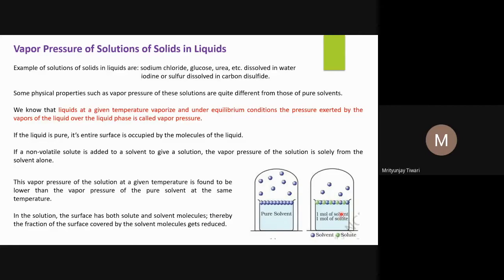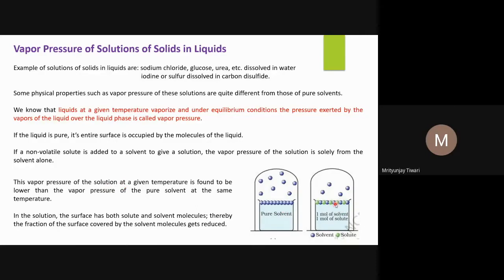Now, the number of molecules of the solvent at the surface is reduced. The fractional distribution, its fraction, is reduced. And since the number of molecules on the surface is reduced, the molecules going into the vapor phase will also be reduced, and the rate of molecules going into the vapor phase will reduce. What does it mean? At the given temperature, its vapor pressure will also be reduced.